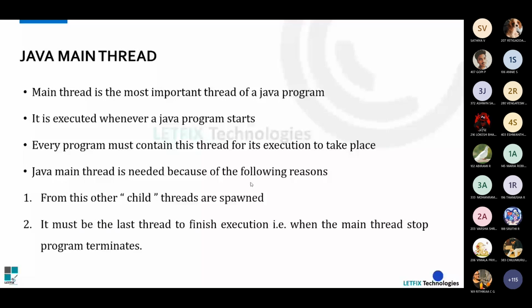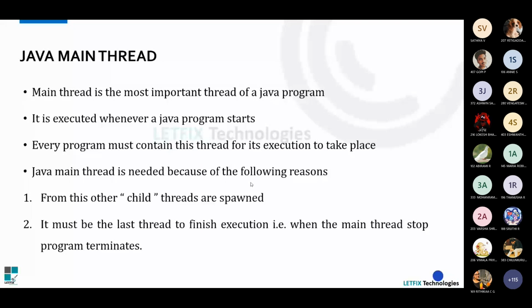It is needed because from this main thread only, the other child threads are spawned, as mentioned in the presentation. Whatever threads we are creating would be considered child threads, because the main thread is the parent thread. From there only the child threads get executed. Also, this is the last thread to finish execution. Also we have a daemon thread, and when we set some thread as a daemon thread, it is also executed by the JVM along with the main thread. So this is how the execution of the main thread happens.